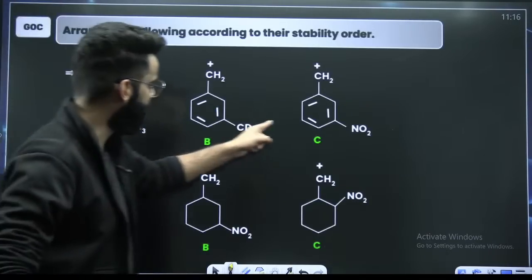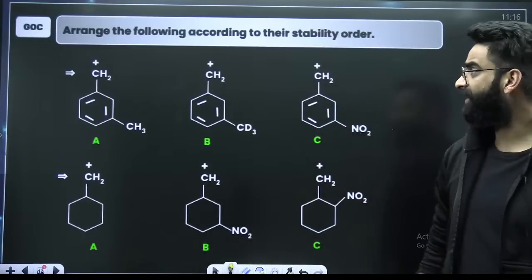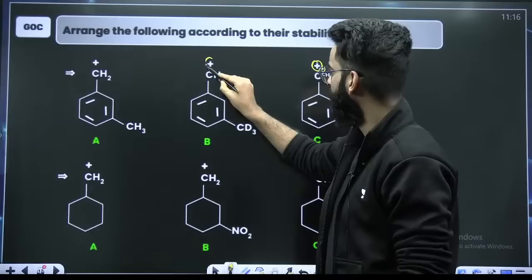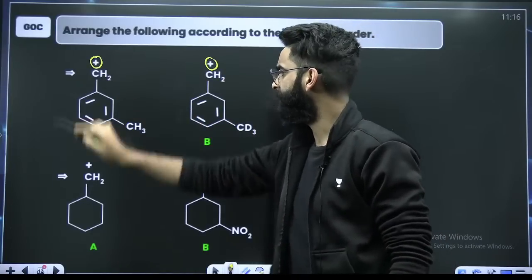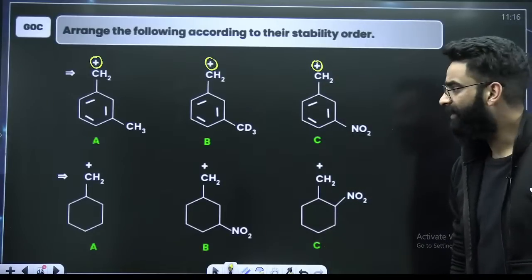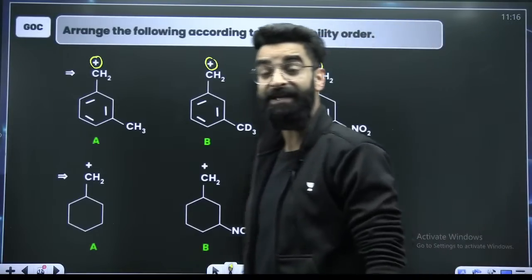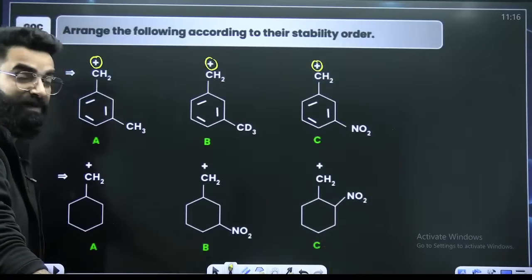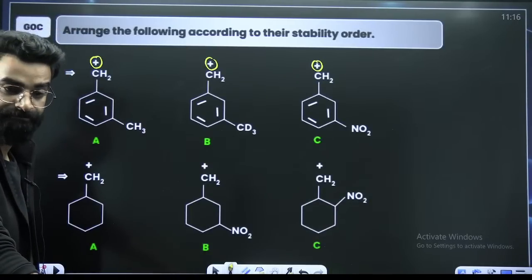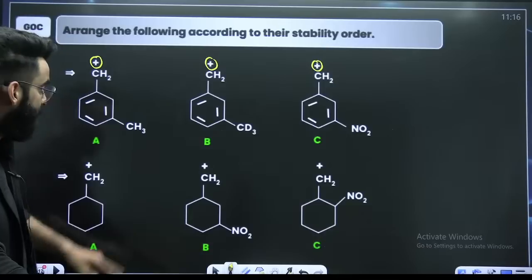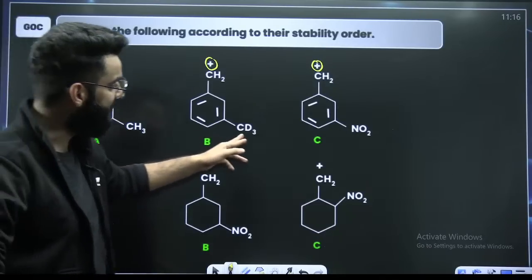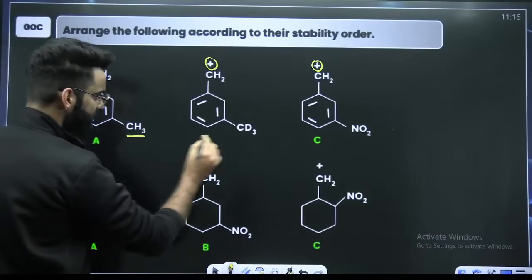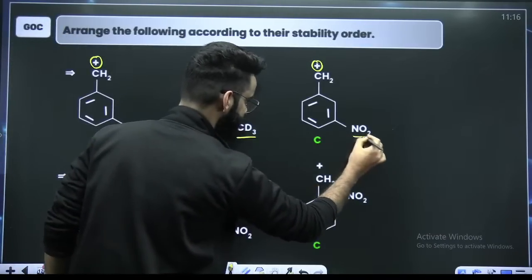All right, look at this particular question. A, B, C. Check the stability order quickly. These are carbocations. And you know, carbocations are stabilized by electron donating groups. This CH3, CD3, NO2. Right? Look at the groups.